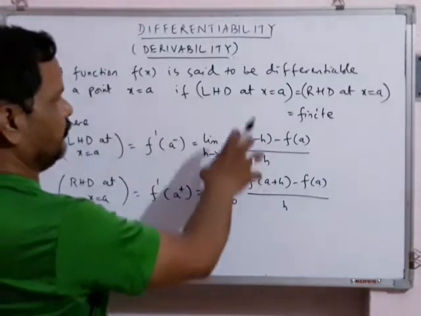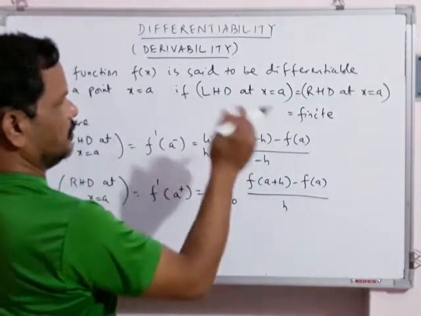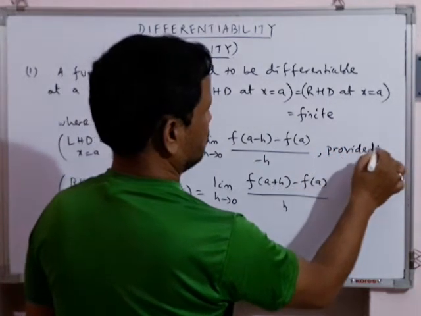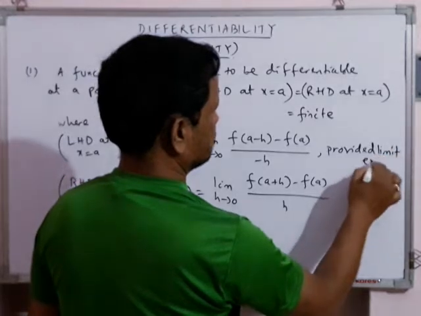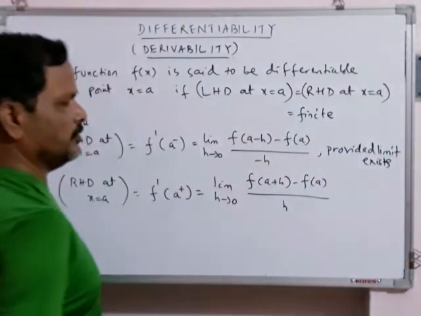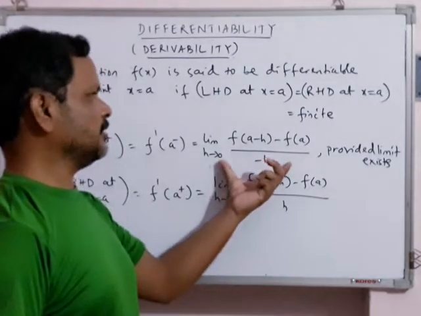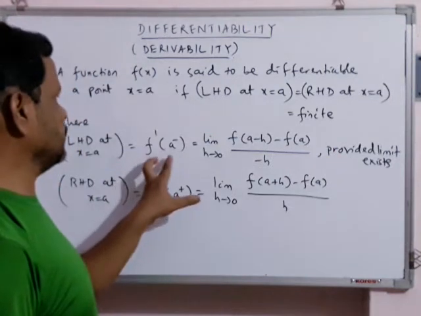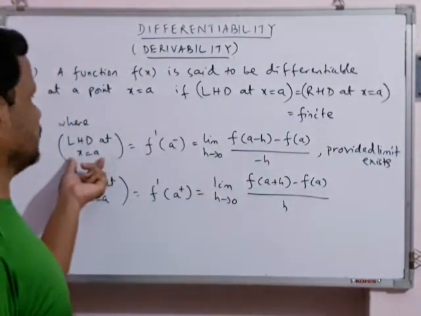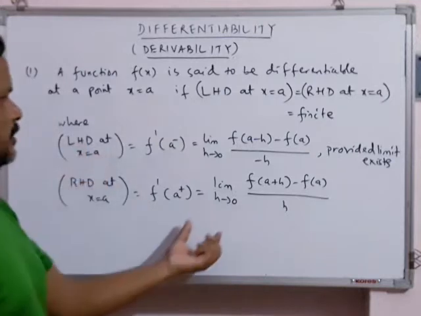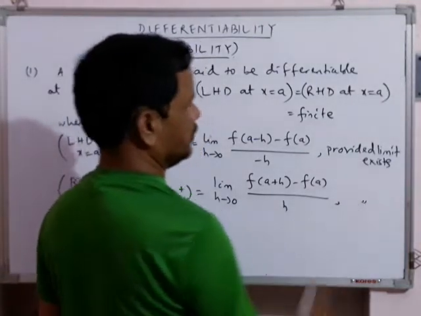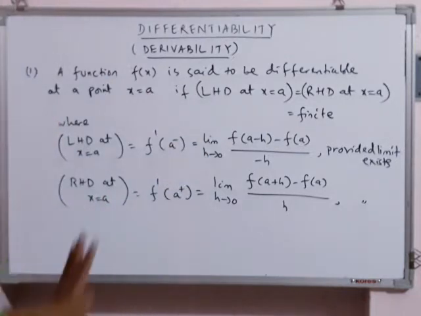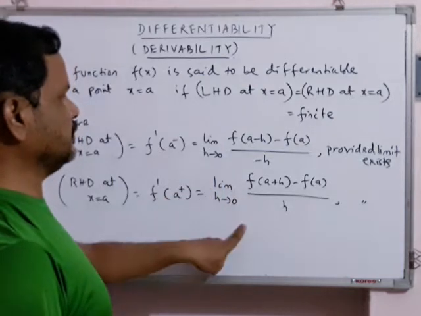It means we will evaluate this limit, provided the limit exists. Exist means it should give us some finite value. Then we can say this is your left hand derivative at x = a, LHD at x = a. Similarly here also you should write provided limit exists. So you understand the mathematical part. Simply we remember these two formulas for LHD and RHD.